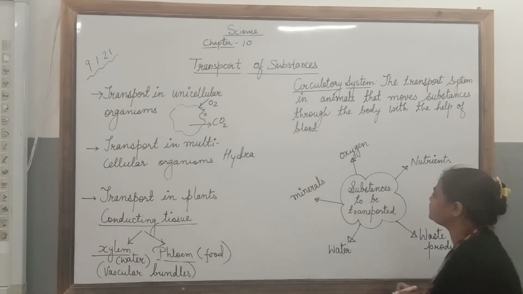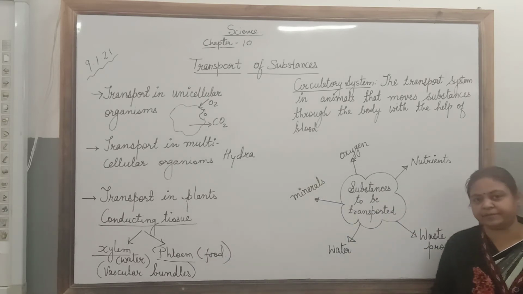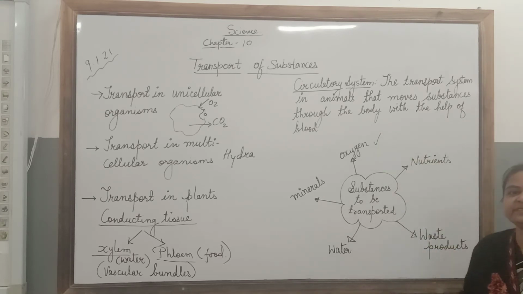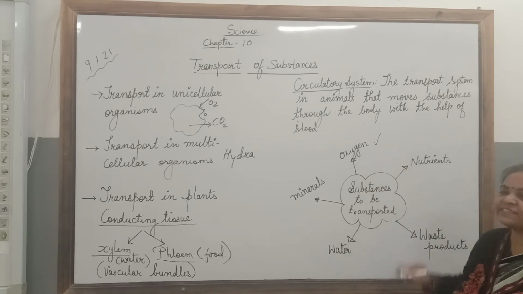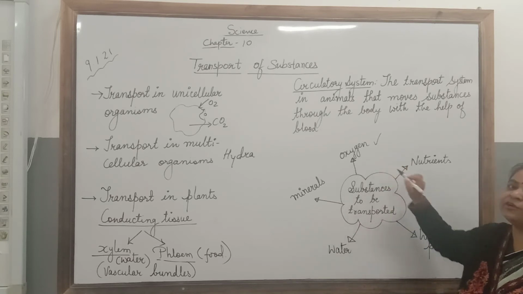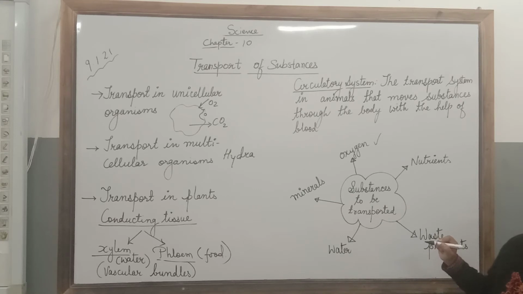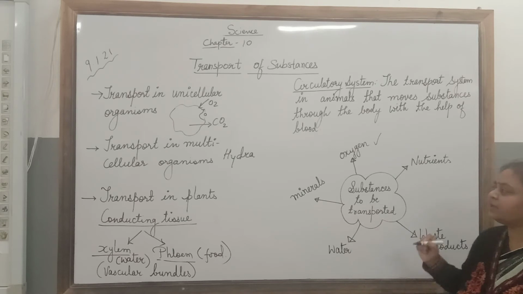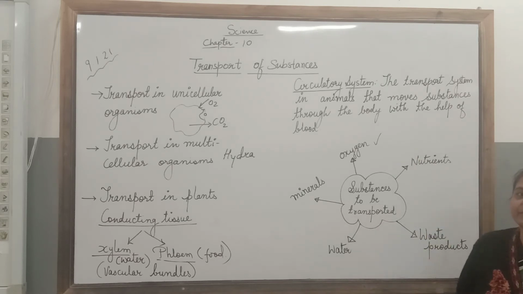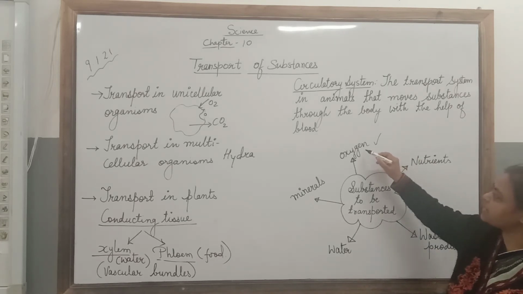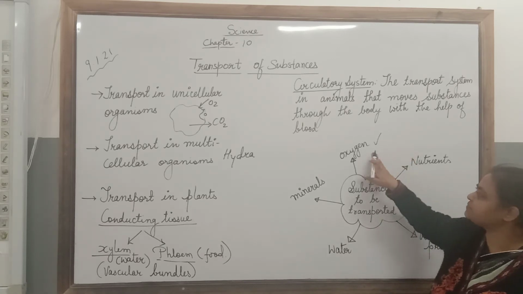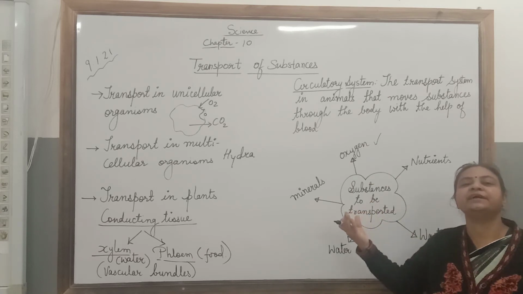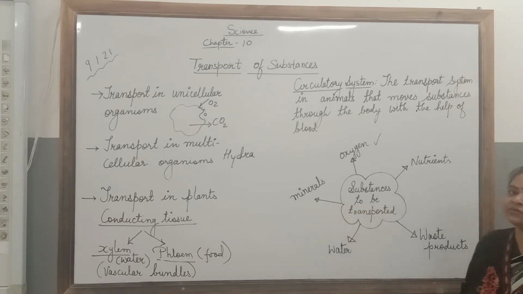Finally, let us see which substances need to be transported in our body. Oxygen, as we have already studied in respiratory system, needs to be transported from the respiratory system to all the cells of the body. Each and every cell of our body needs oxygen to release energy from the food which is there in it. So, oxygen has to be transported. The blood transports oxygen, and the carbon dioxide to be released out through the lungs.